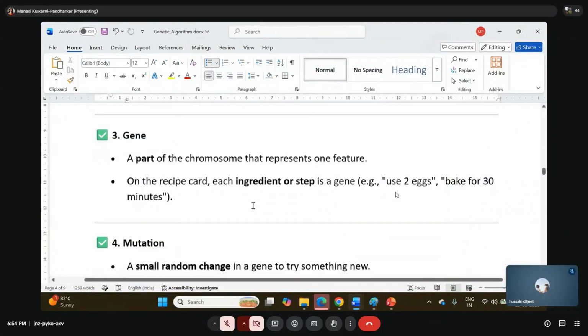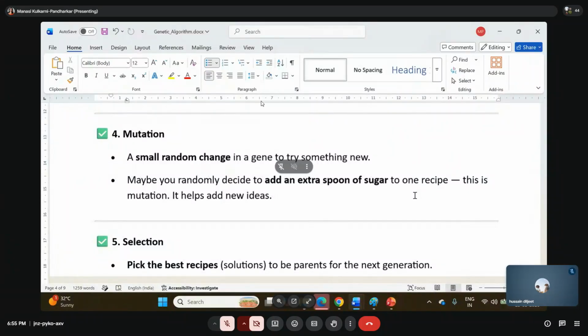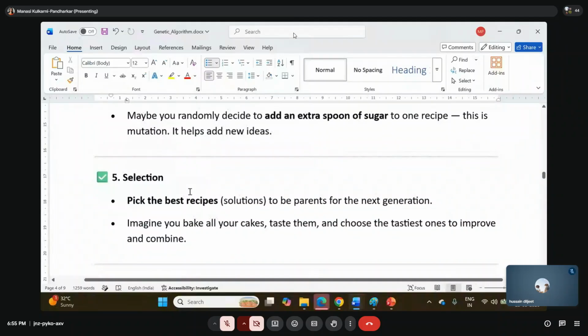Okay. Now the next one is called mutation. What do you mean by mutation? A small random change in a gene to try something new. I have a recipe card. Maybe you randomly decide to add an extra spoon of sugar to one chromosome, that is your recipe card. Can I say I'm trying some mutation over here, which is going to give me some new idea? Okay.